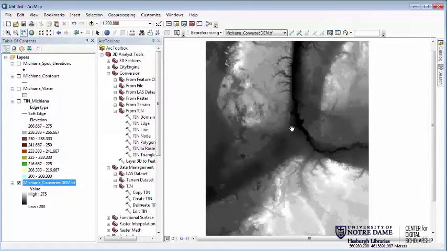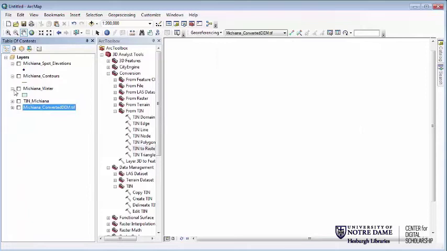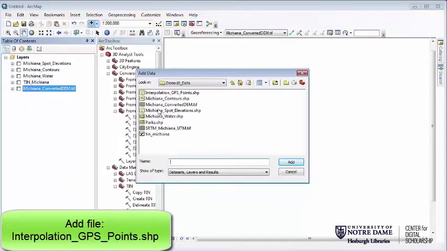So let's go ahead and look at how we might do this in a different way. So we found one way to create an interpolated surface by creating a TIN and then creating a DEM from that. But we could also just go with straight interpolation as well. So go ahead and turn off all the layers that are in there. You can even minimize them down if you'd like to. And we're just going to add in interpolation GPS points here.